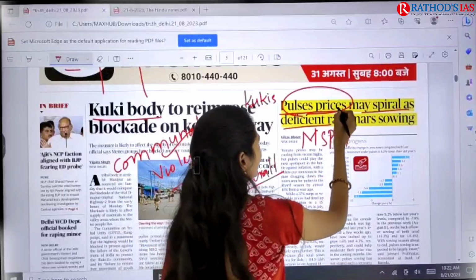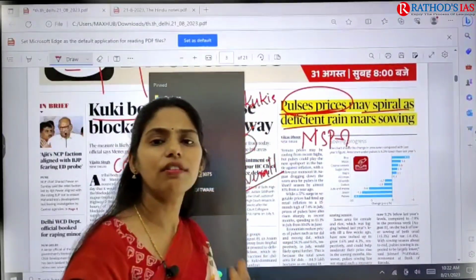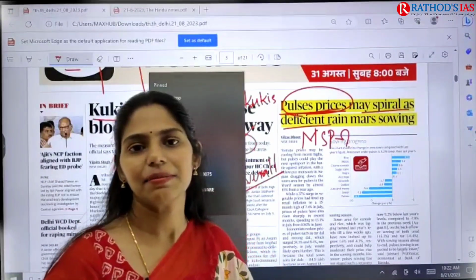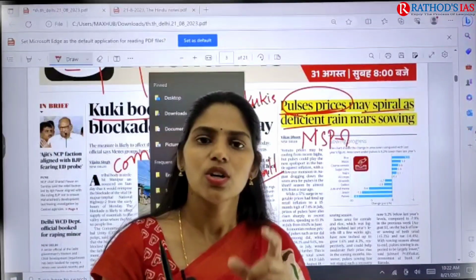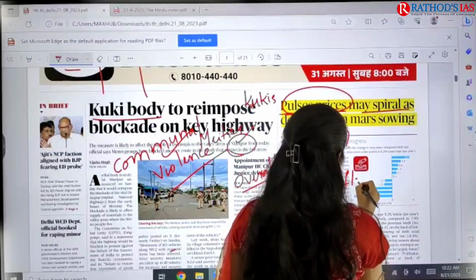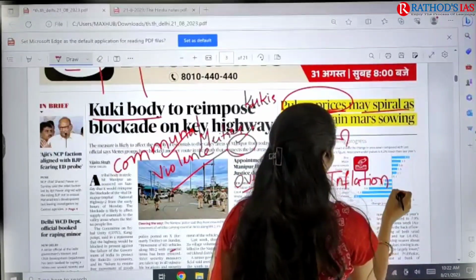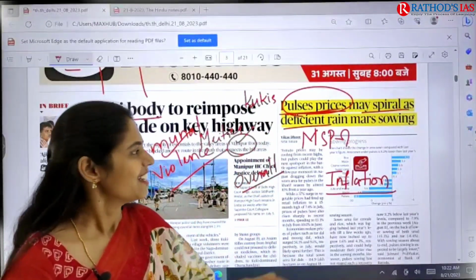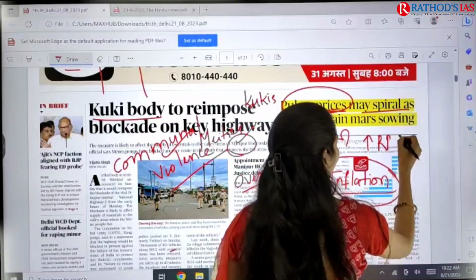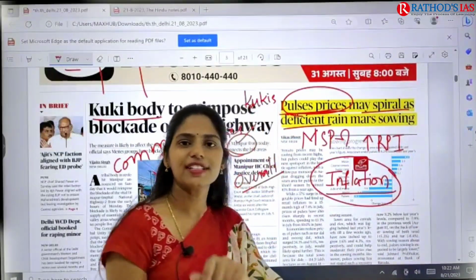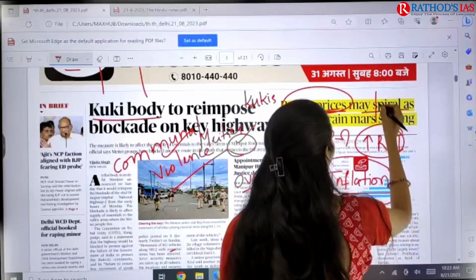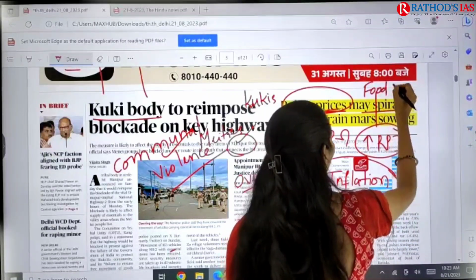So what happened here is this article says that there might be an increase in the price of pulses, correct? Whenever there is an increase in prices of goods and services, we call it by one term, that is inflation. Already you know that there is an increase in retail price inflation. What is the important cause of the increase in retail price inflation? That is the increase in the price of the food basket.